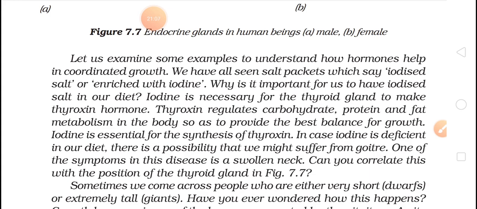Thyroxine will regulate the metabolism of carbohydrate that will give us energy. But synthesis of thyroxine is done with the help of iodine, which we are taking in our diet. If we are not getting iodine in our diet, thyroxine will not be formed, and as a result, we may suffer from goiter, which is a swollen neck.